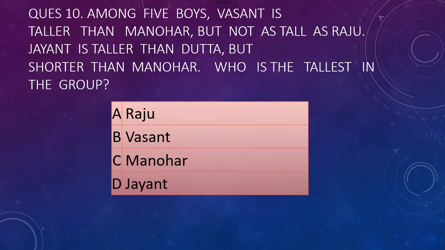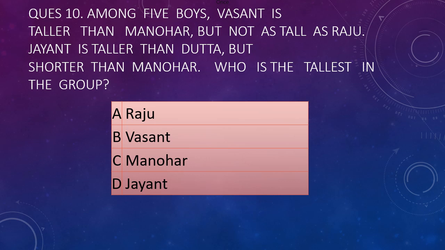Among five boys, Vasant is taller than Manohar but not as tall as Raju. Jayant is taller than Datta but shorter than Manohar. Who is the tallest? So there is a very simple way to do these questions. You will be given a rough sheet. On the rough sheet, write in sequence 1 2 3 4 5. See, Vasant is taller than Manohar, so Vasant will come up, Manohar will come down, but not as tall as Raju, so Raju will be above Vasant.